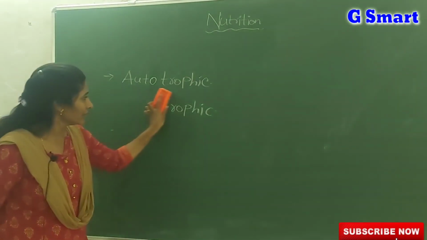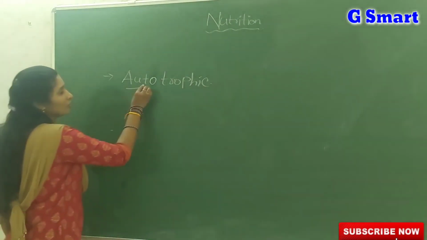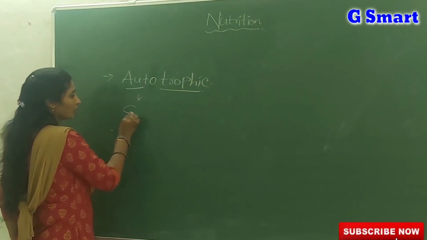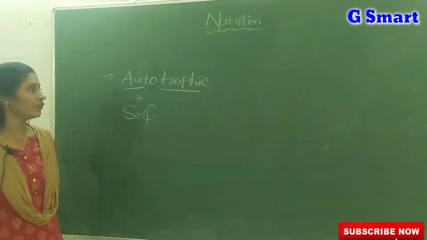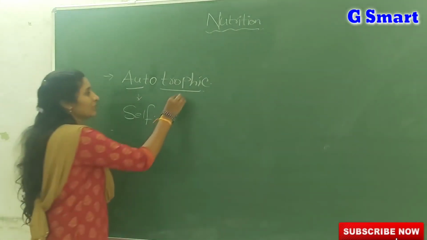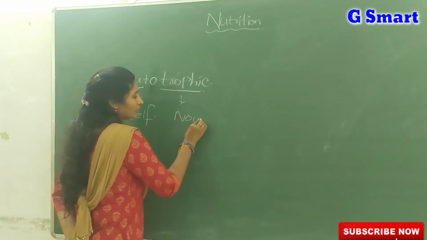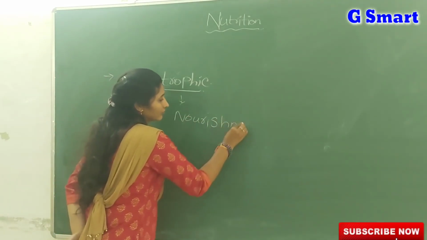First we are going to learn about autotrophic nutrition. The term auto refers to self, and trophic means nourishment.